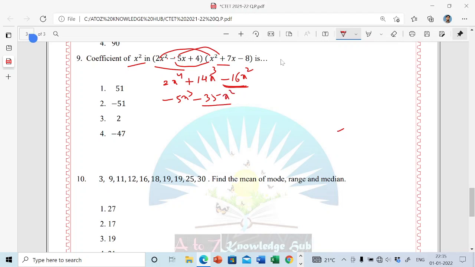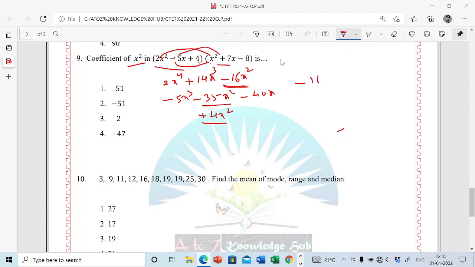Again you got an x square term. Next, minus into minus is plus, 5 4s are 40, so we get 40x. Next, 4 into x square is 4x square, plus into plus is plus. So we have to concentrate only on the x square terms.